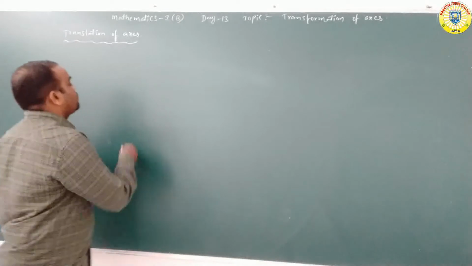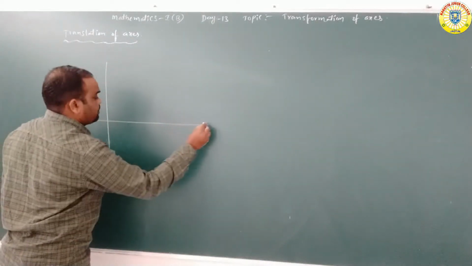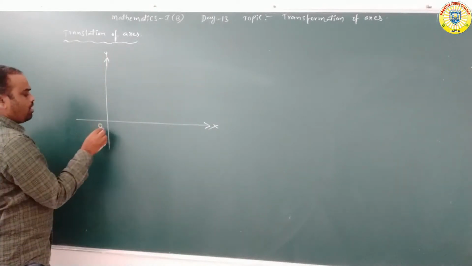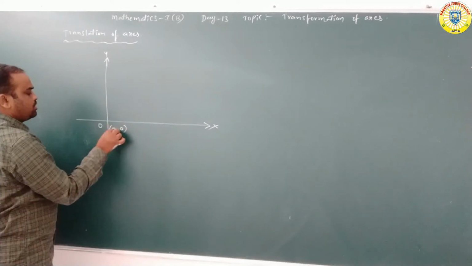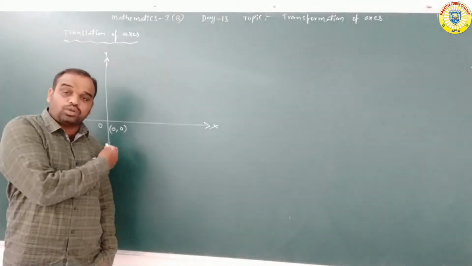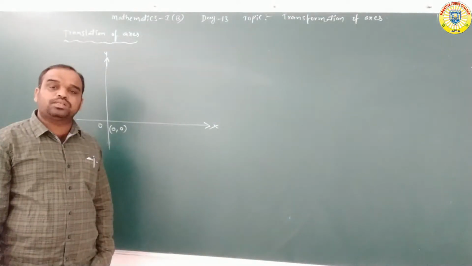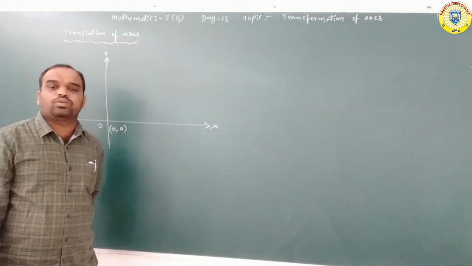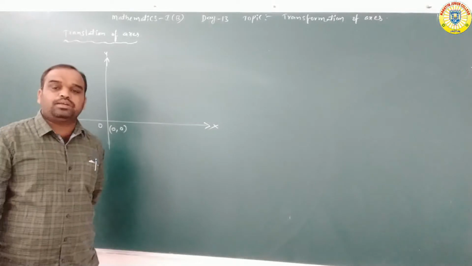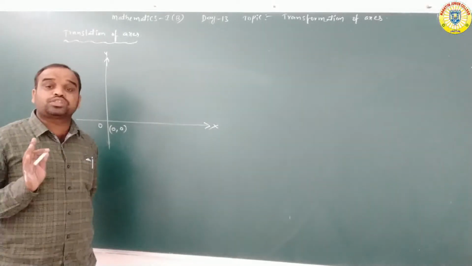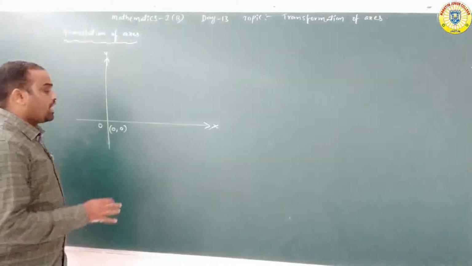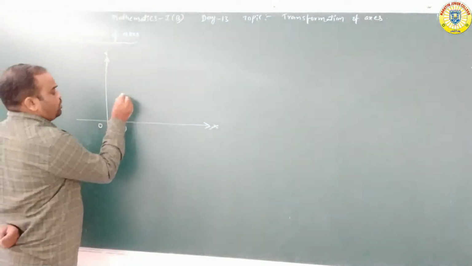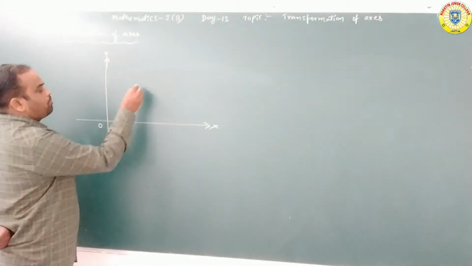See here, this is the coordinate system. This is the x-axis, this is the y-axis, and this is the origin. The coordinates of the origin are 0, 0. Translation of axis means without changing the direction of the axes, that is the coordinate axes x-axis and y-axis, the origin is shifting from one point to another point in the plane.